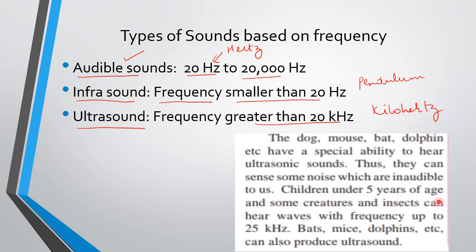Children under 5 years of age and some creatures and insects can hear waves with frequency up to 25 kilohertz. Bats, mice, dolphins, etc. can also produce ultrasounds, okay, to communicate, or to detect any predator. So for that they produce the ultrasonic sounds. So am I clear?